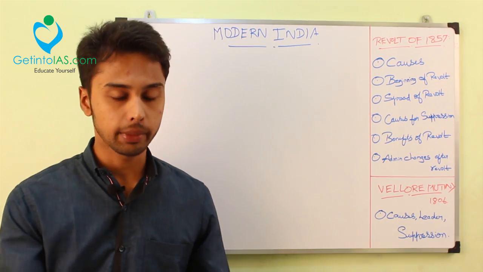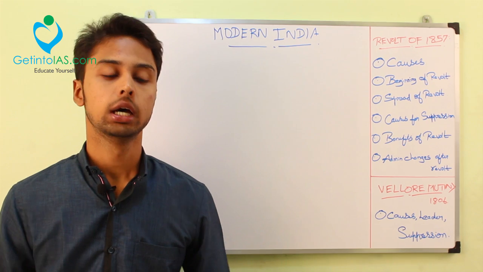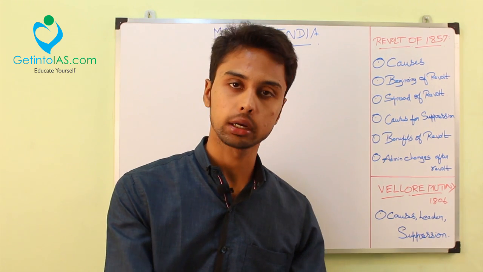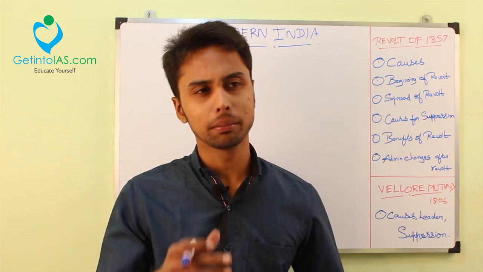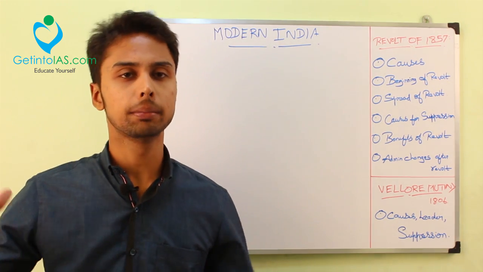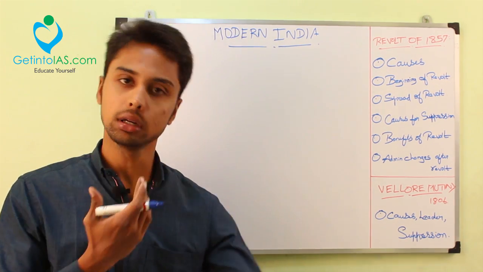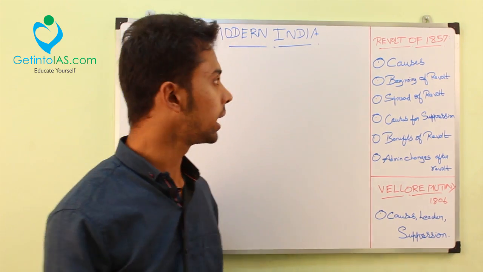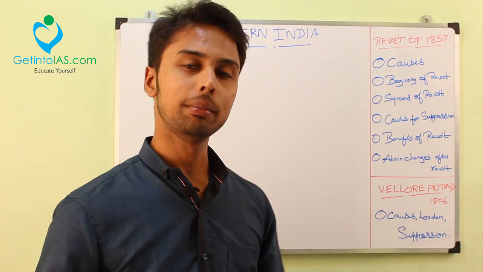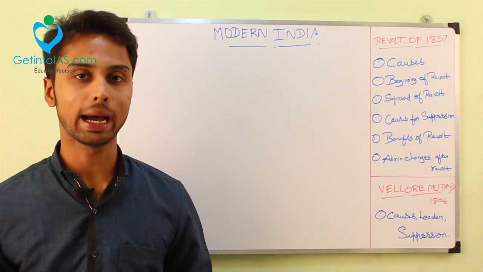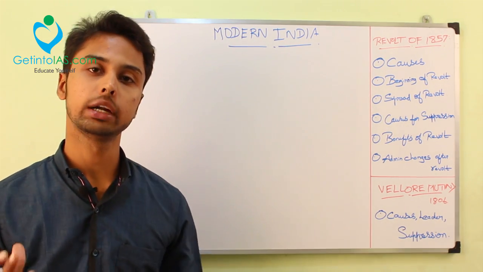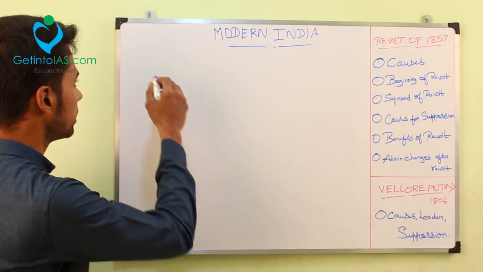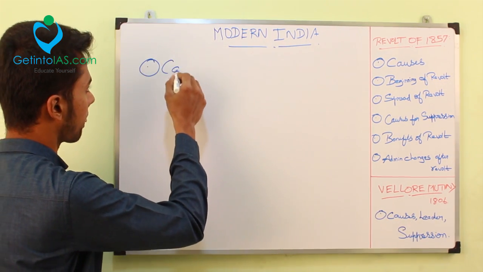So what is the main difference between these two revolts? The earlier revolts like tribal uprisings had a very minimal cause. The major cause of those revolts was that the British would increase the tax and they would rise up. So that was the main cause of the earlier tribal revolts. Regarding the revolt of 1857, there are many causes. There are huge causes that led to the Great Revolt of 1857 and it was taken forward. So first of all we will see what the causes of the revolt of 1857 are.